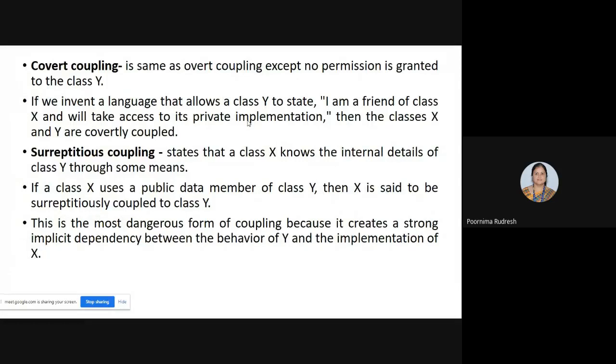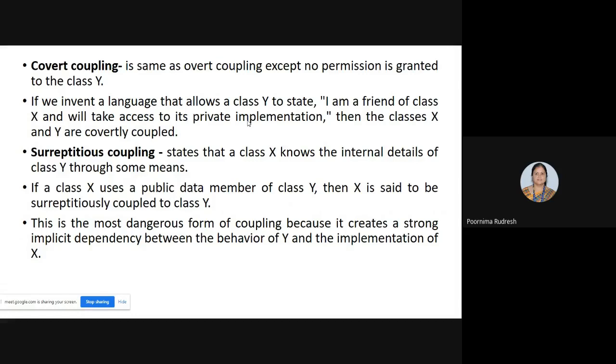So in order to achieve covert coupling, we have to modify it, or we have to invent a language such that class Y itself has to say that I am the friend of X so that it can access the private implementation details of class X. Then we say that both the classes X and Y are covertly coupled.